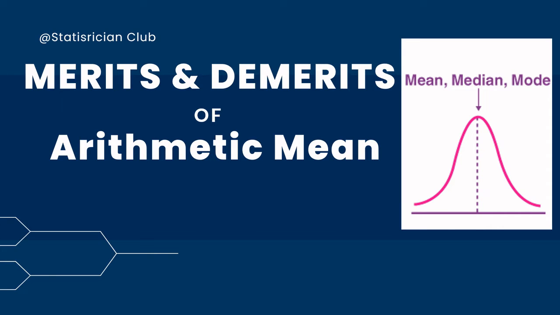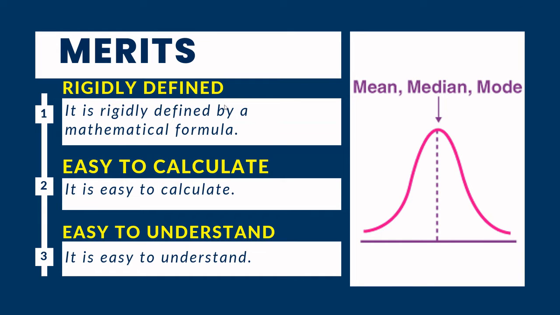Now let's start. First we discuss merits. Number 1, readily defined. It is readily defined by a mathematical formula. As you know, the mathematical formula for ungrouped data is x bar equals sum of x over n, the sum of all observations divided by n, and for grouped data, sum of f x over sum of f.